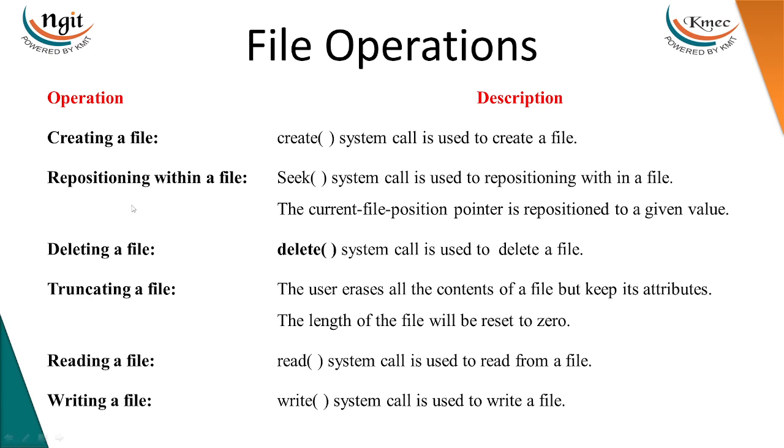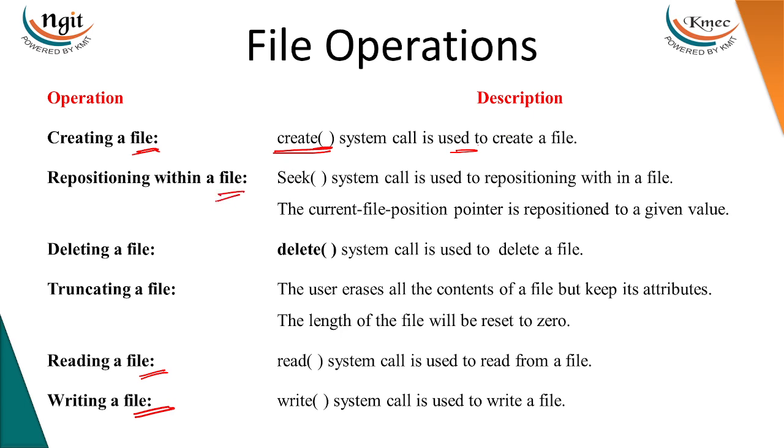What are file operations? They are creating a file, repositioning within the file, deleting a file, truncating a file, reading a file, and writing a file. These are the operations that are performed on a file. Creating a file: we use the create system call to create a file. That means a file will be created by using the create system call.